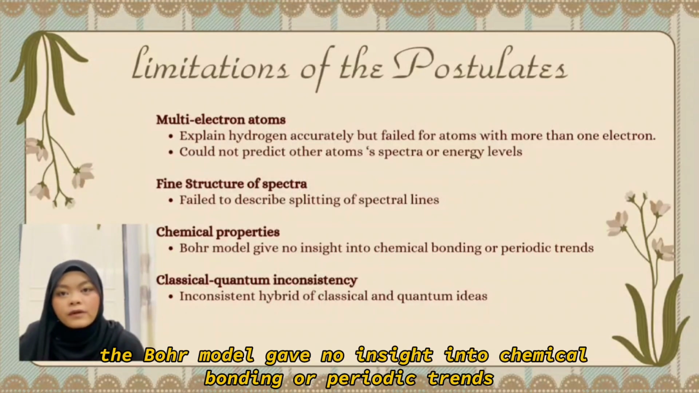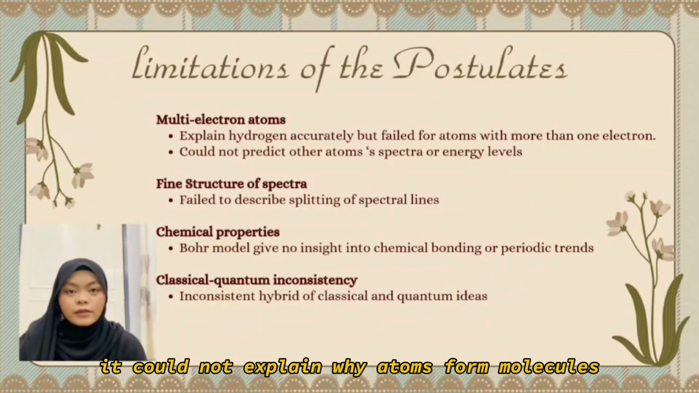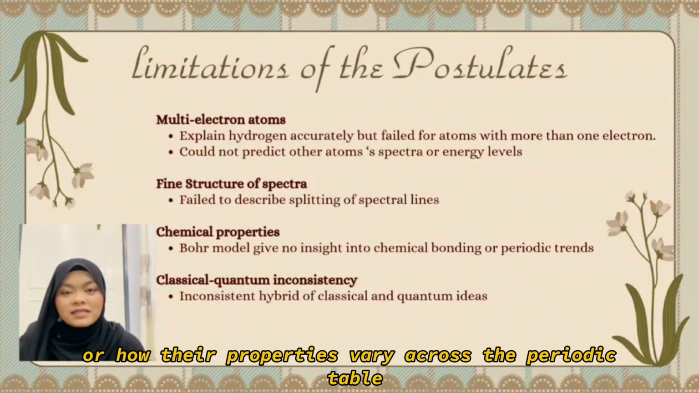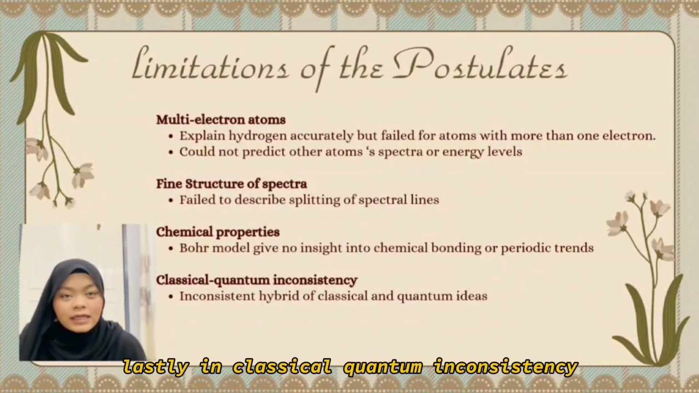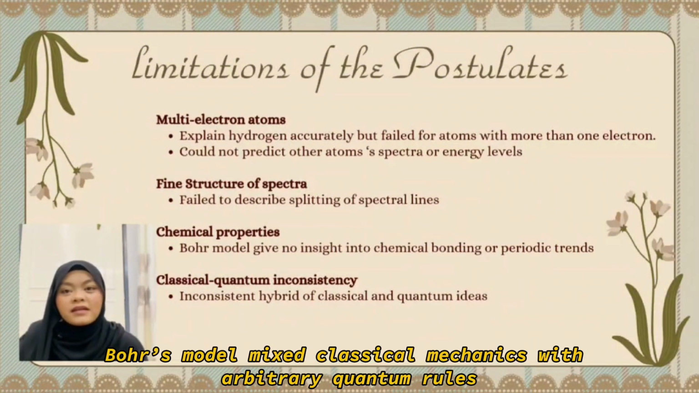In chemical properties, the Bohr model gave no insight into chemical bonding or the periodic table. It could not explain why atoms form molecules or how their properties vary across the periodic table. Lastly, in classical-quantum synthesis, Bohr's model mixed classical mechanics with arbitrary quantum rules.